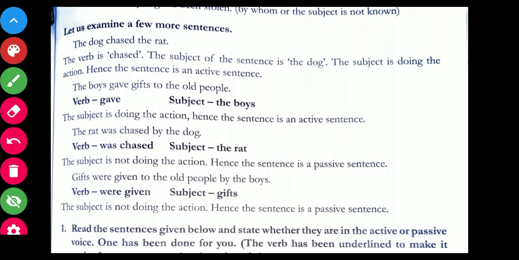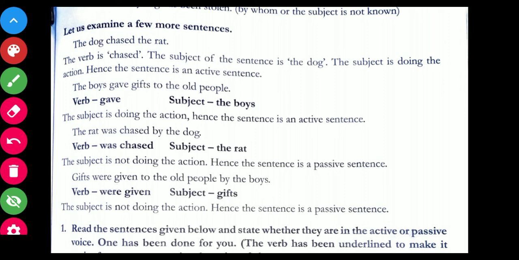Now take the next sentence. The rat was chased by the dog. So in this the subject is rat, but the action chased is not being performed by the rat. So in that case this is passive voice. Again, see, gifts were given to the old people by the boys.